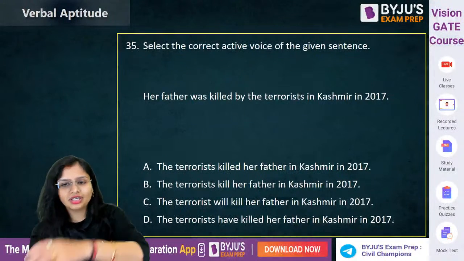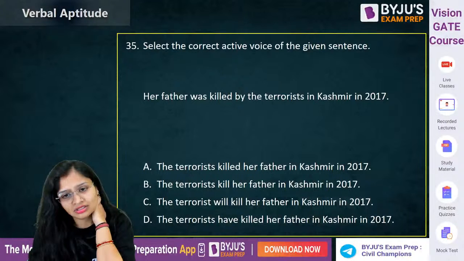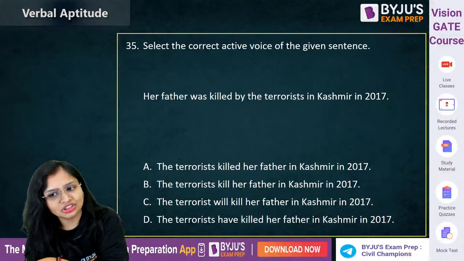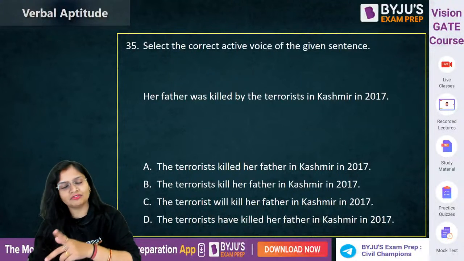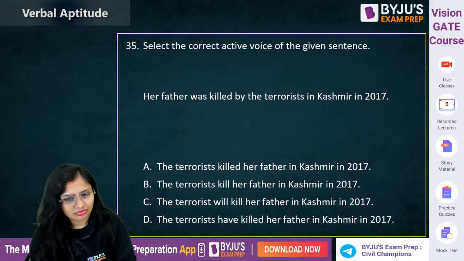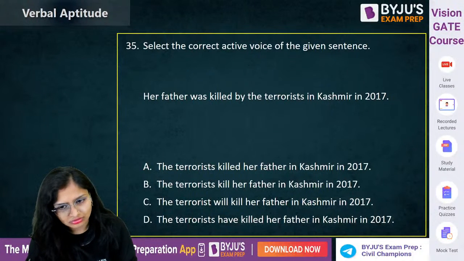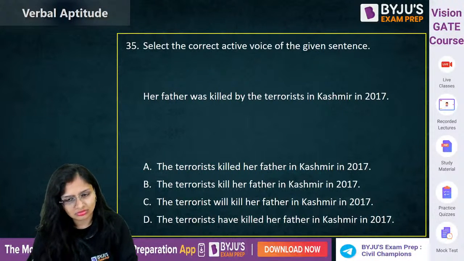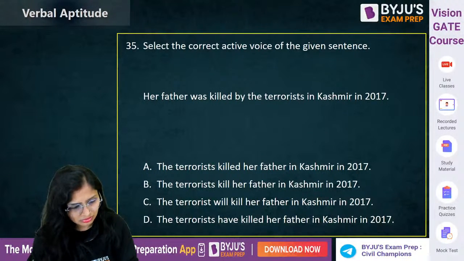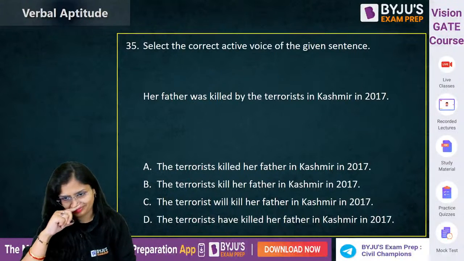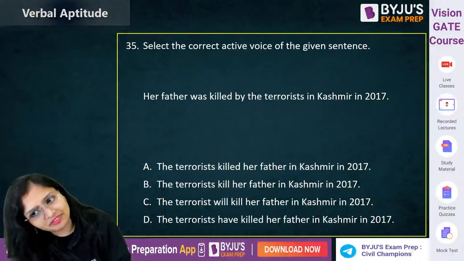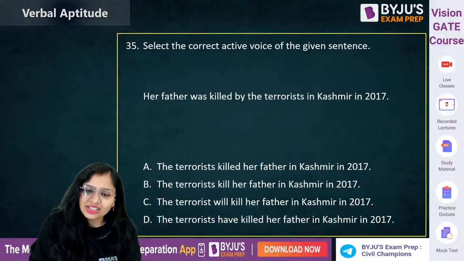Now next, 35th. Again, you have to select the active voice. Her father was killed by the terrorist in Kashmir in 2017. Now again go that active subject object one. So next will be, the terrorist killed her father.